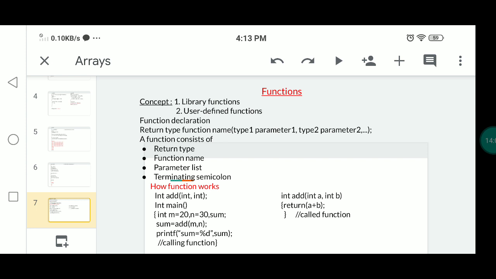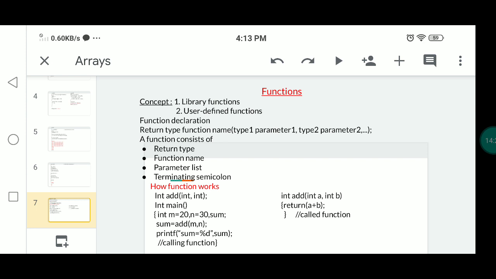That means a block of coding is there. What is the coding here? Return a plus b. This is the called function. This function will be called by sum equals add of m comma n.